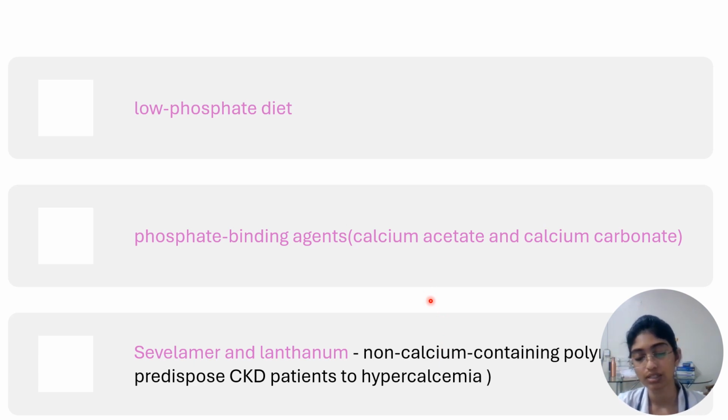What happens in CKD is that the kidney is not able to excrete phosphorus. Because of excessive phosphorus retention, there is stimulation of parathormone secretion, and that leads to high parathormone levels. So if we want to reduce the parathormone levels, we have to reduce the phosphorus. That's why we can give a low phosphate diet and phosphate binding agents like calcium acetate and calcium carbonate. But if we are giving calcium acetate and calcium carbonate, there is a risk for hypercalcemia. So to prevent that, we can give non-calcium containing phosphate binding agents like sevelamer and lanthanum.